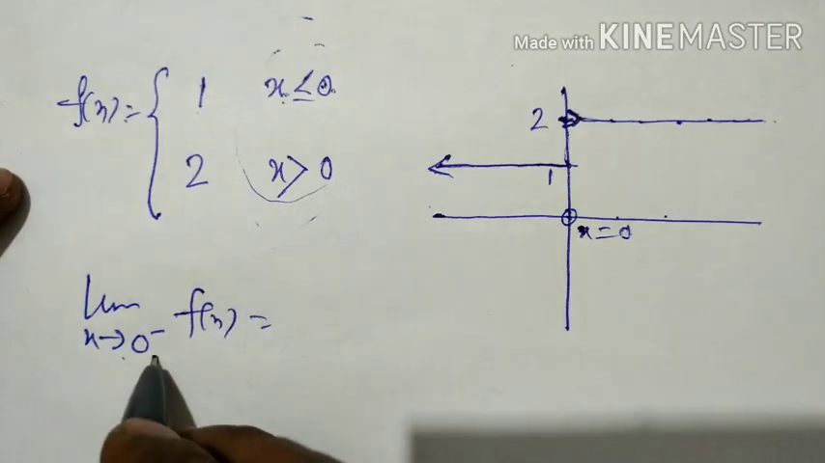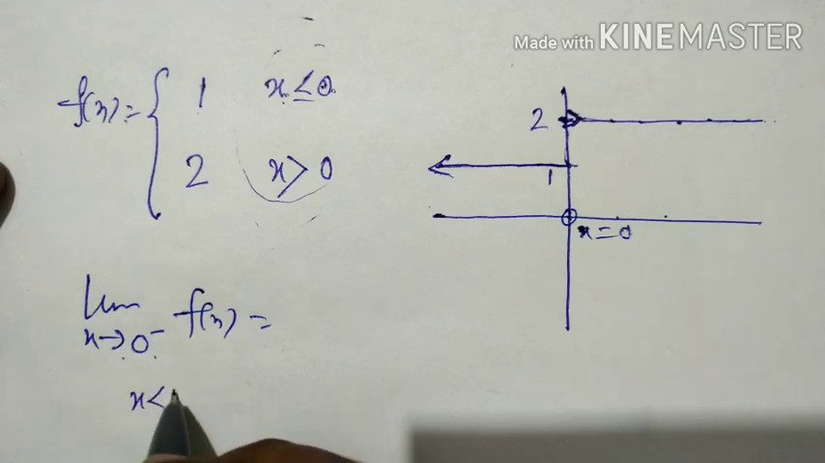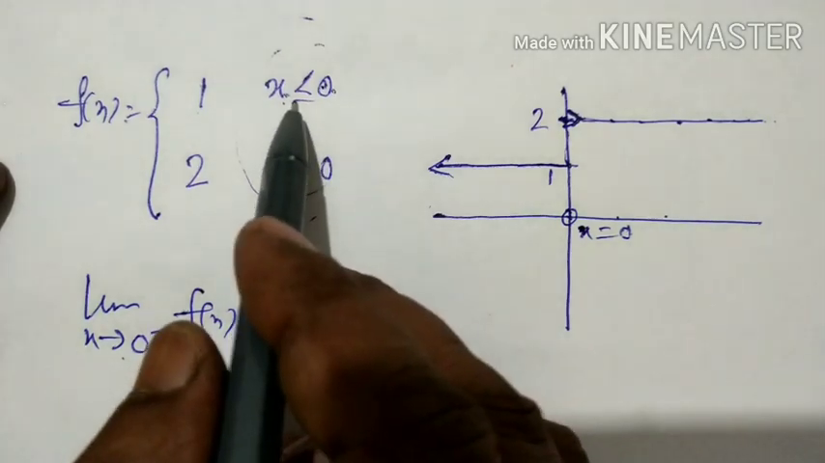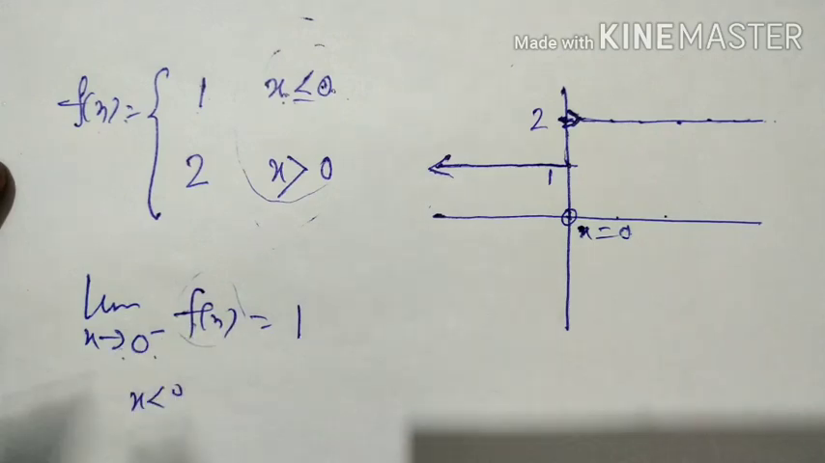When x tends to 0 minus means x is less than 0. X is what? X is less than 0. And when x is less than 0, what is f(x)? 1. So you put a 1, limit of 1 is equal to what? 1.